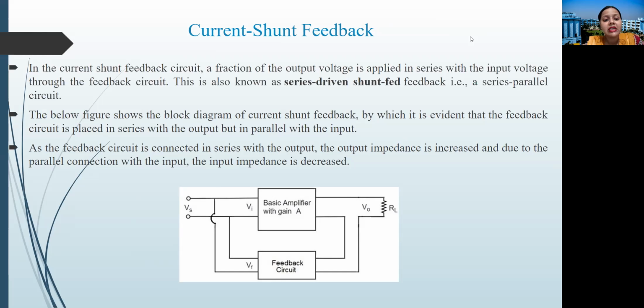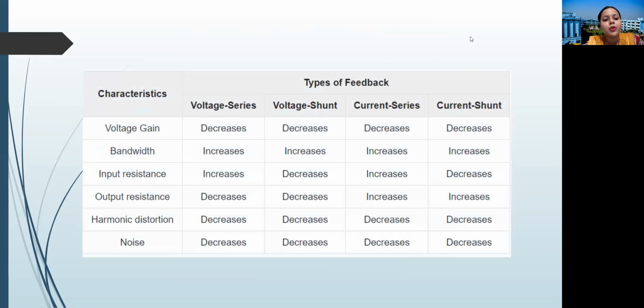As the feedback circuit is connected in series with the output, the output impedance is increased, and due to the parallel connection with the input, the input impedance is decreased. That is what I was telling you, that whenever there is the connection of shunt, the impedances will get decreased, and vice versa, when there will be the connection in series, the impedances will get increased. So this is the total properties for 4 types of feedback circuit.